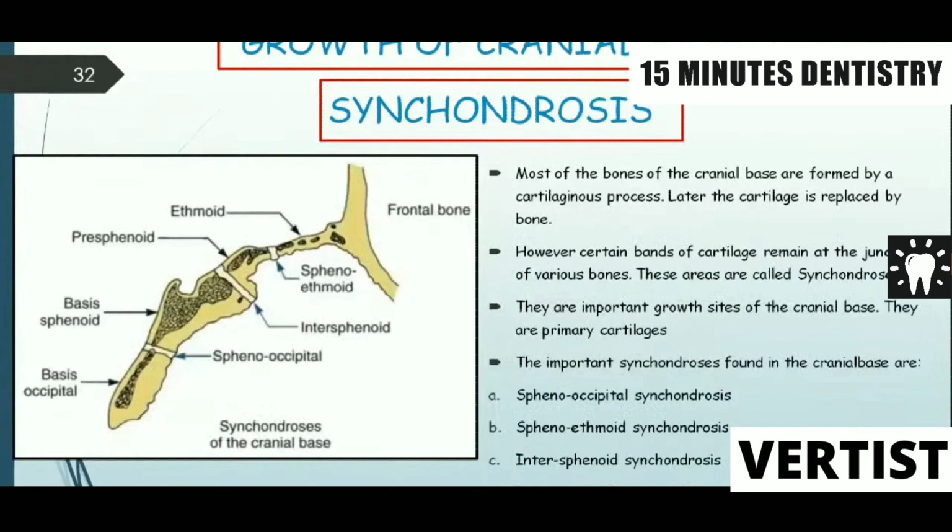This again comes as a short note, that is synchondrosis, which is related to the growth of the cranial base. What is synchondrosis? Most of the bones of the cranial base are formed by a cartilaginous process. Later, the cartilage is replaced by bone. However, certain kinds of cartilage remain at the junction of various bones. These areas are called synchondroses. See the diagram of the four synchondroses. They are important growth sites of the cranial base, and they are primary cartilages. The four important synchondroses seen in the cranial base are spheno-occipital, spheno-ethmoidal, intersphenoidal, and intra-occipital synchondroses.